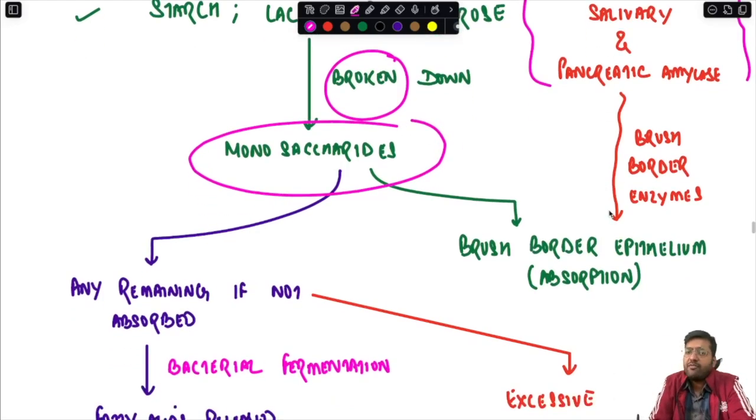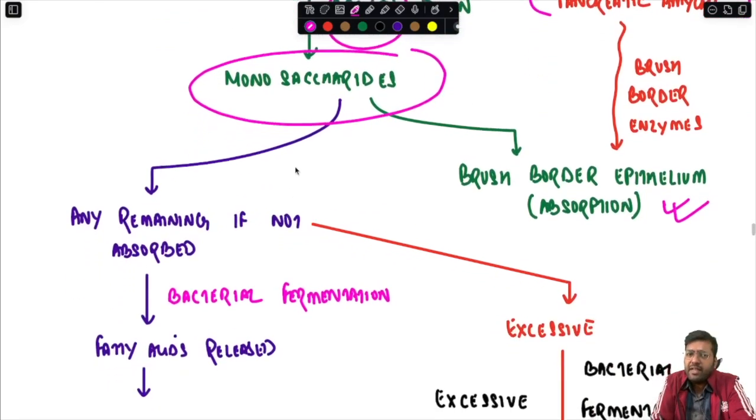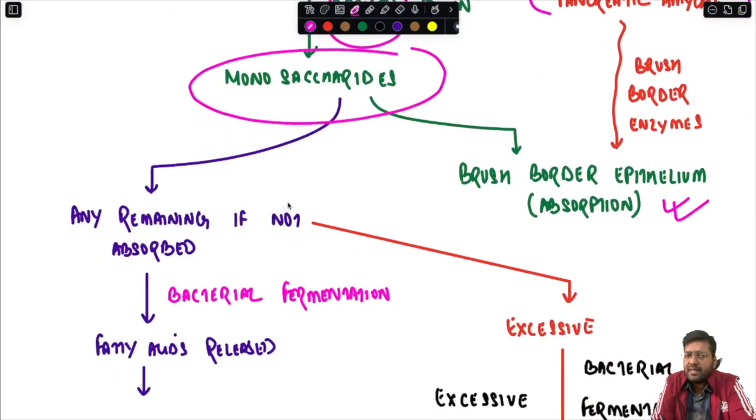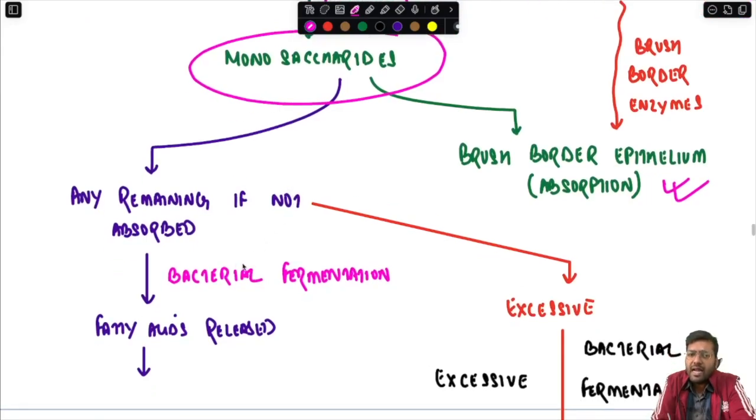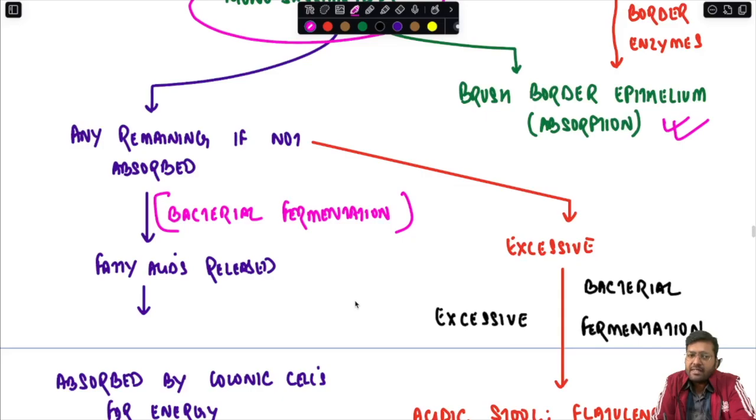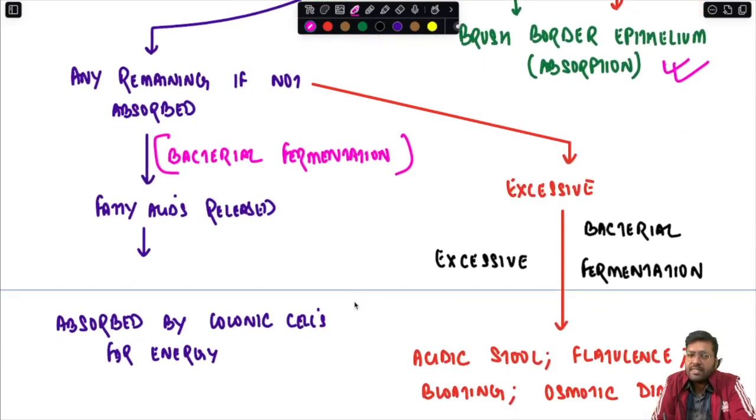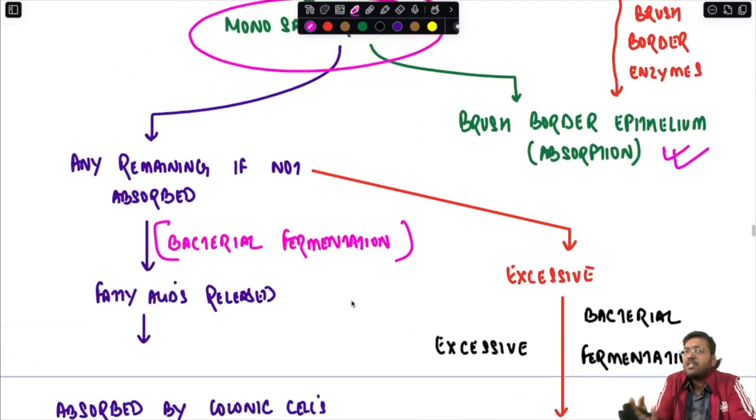Now this monosaccharide form is directly absorbed at the brush border epithelium, and a very small amount may remain inside the intestine, and that undergoes bacterial fermentation, causing fatty acid release, which is absorbed by the colonic cells for energy. So this is what happens normally.